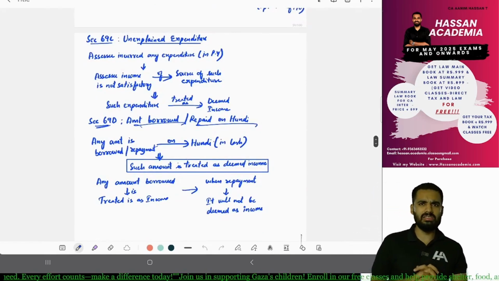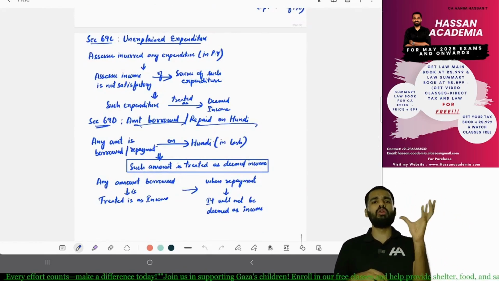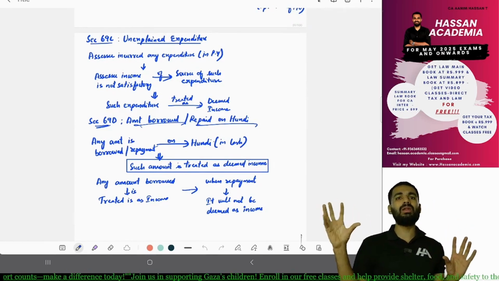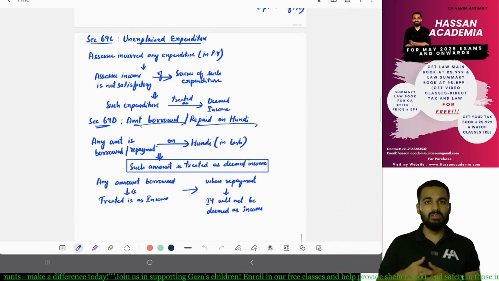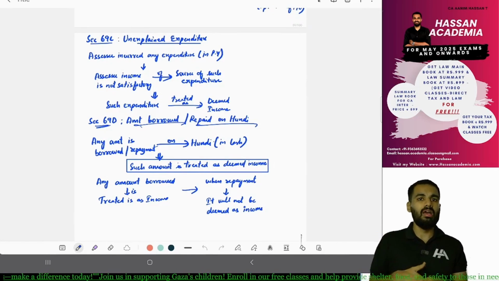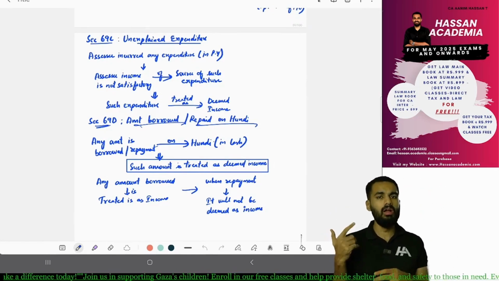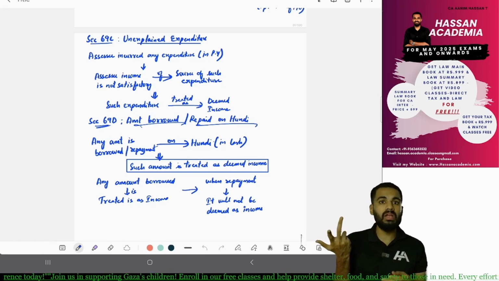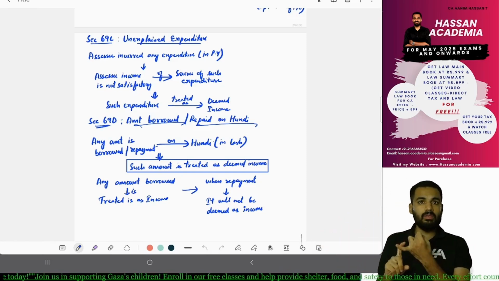Then, as per Section 69C, for example, your source of income is 10 lakh rupees yearly, but you have an expenditure of 90 lakh on a Benz. You bought a Benz, you bought a Harley Davidson bike, yes, you bought a lot of bungalows. Where is the explanation? You are unable to give a satisfactory explanation also.